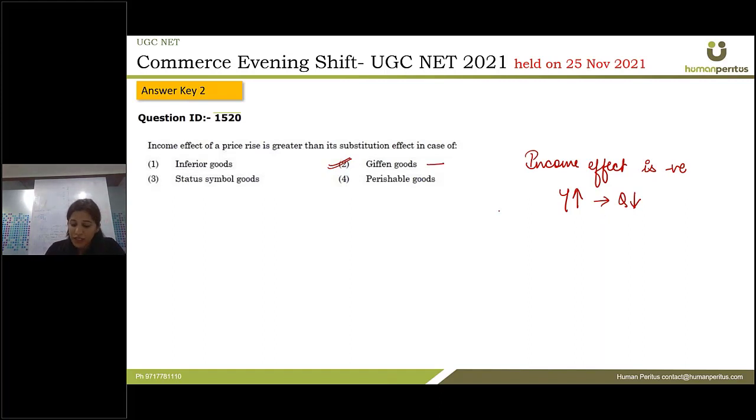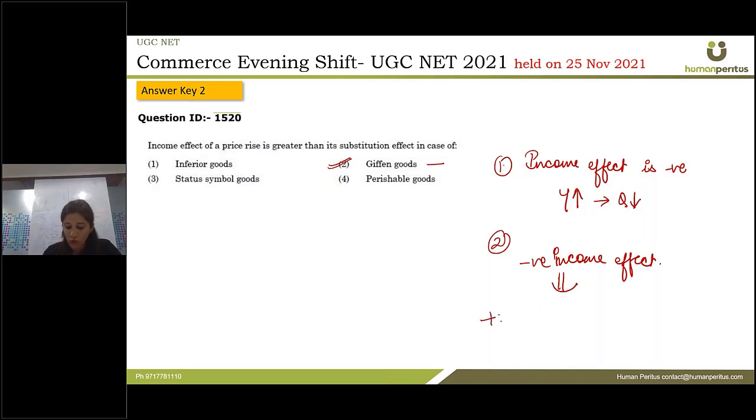This is the one condition for the Giffen goods, and the second condition is that the negative income effect is always stronger than the substitution effect. So basically, the net effect is dominated by the negative income effect.